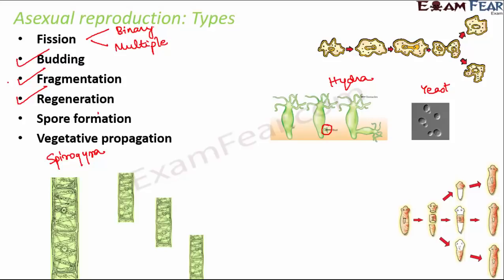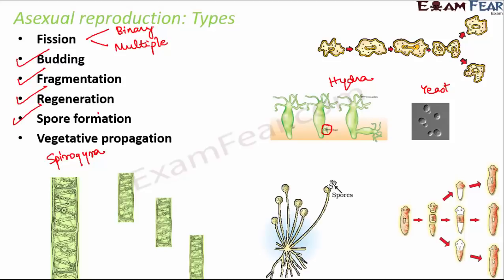Okay, so moving ahead, we have spore formation. Spore formation is seen in organisms like Rhizopus. Here you see these are sporangia which contain the spores. Now these spores are nothing but unicellular bodies which are seen on the parents, and these spores are capable of growing into new organisms. And finally the last one, which is vegetative propagation.